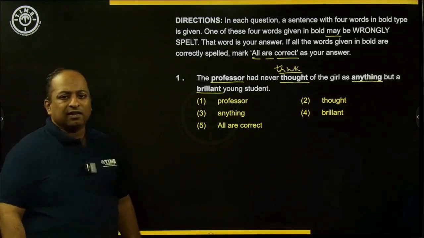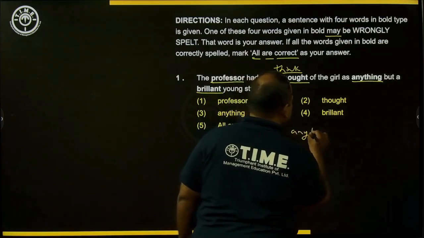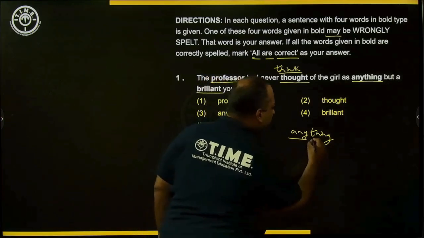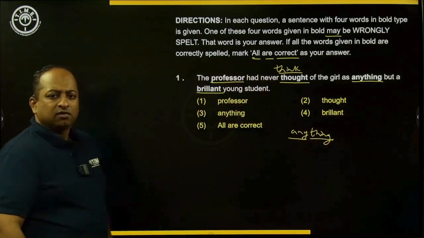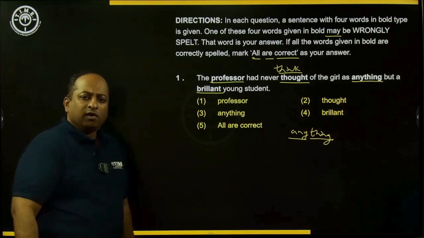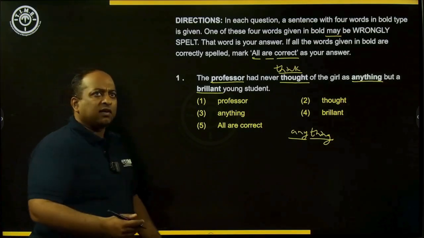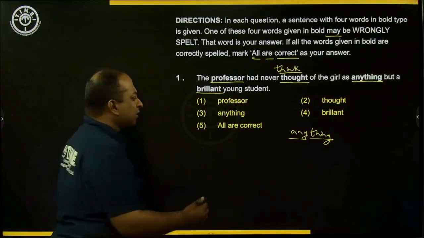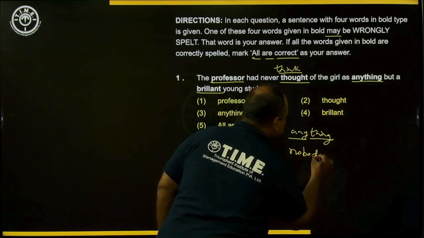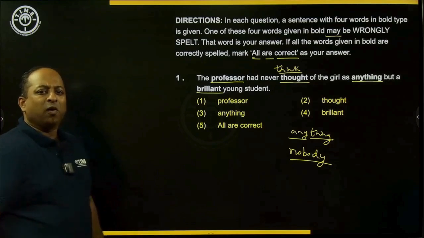The word anything is a compound word. Anything is made up of 2 words: you have the word any and you also have the word thing. So it is a compound word where both the words are joined together to form a single word. You have other examples of compound words, for example, nobody. No and body combined together to form nobody.